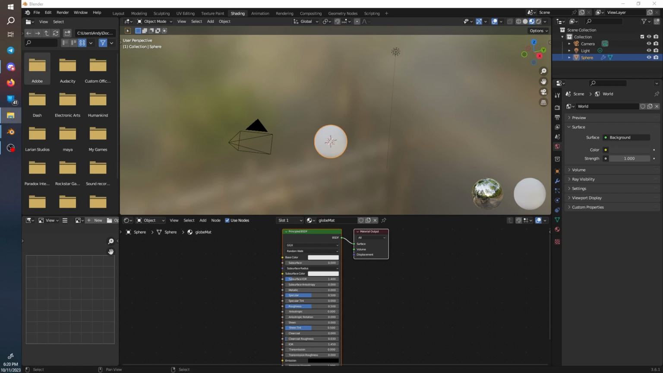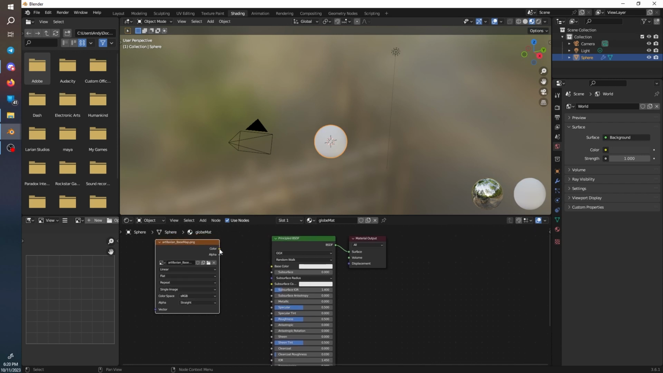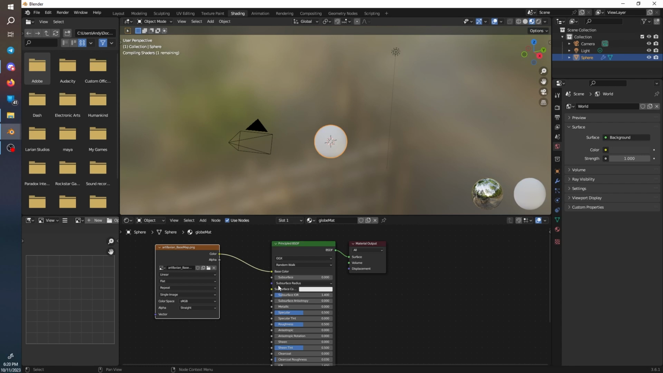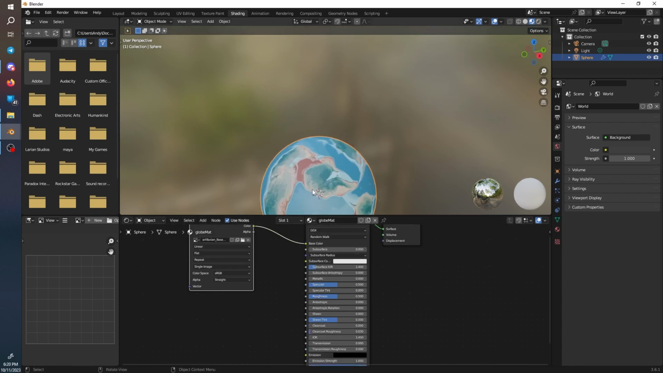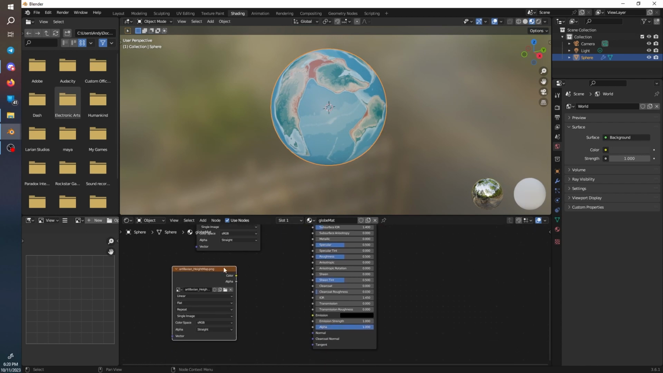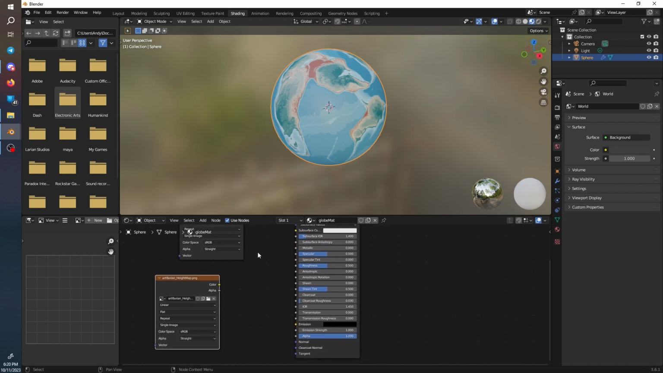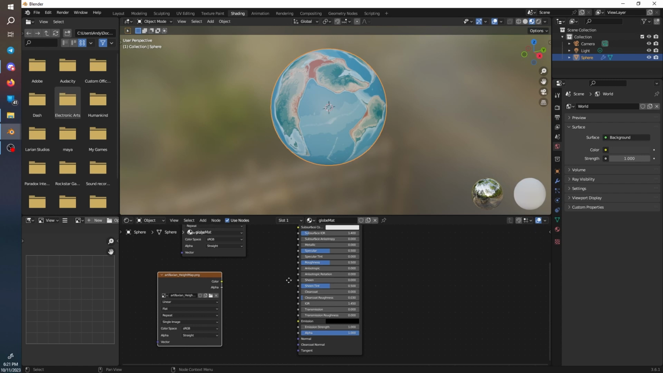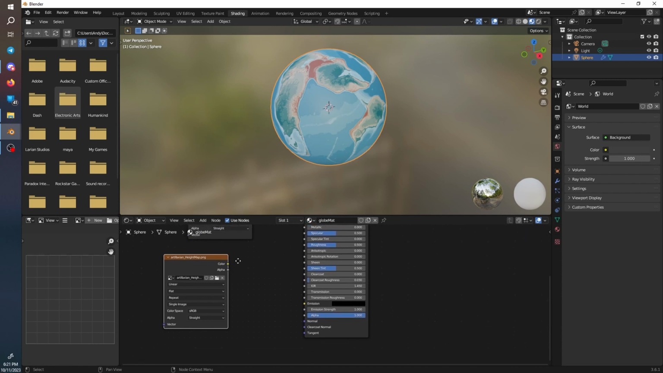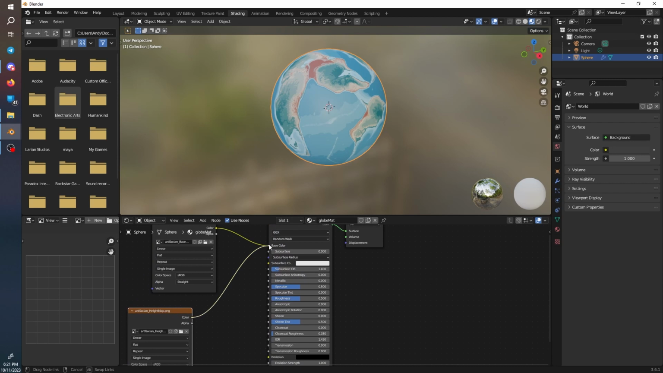And we're going to need a base map, which I'm just dragging and dropping from my file explorer to this area. We are going to drag the color into the base color. Then we will need a height map, which is a black and white image where your highest points are going to be white and your lowest points are going to be black. As you can see if I plug this into the base color.